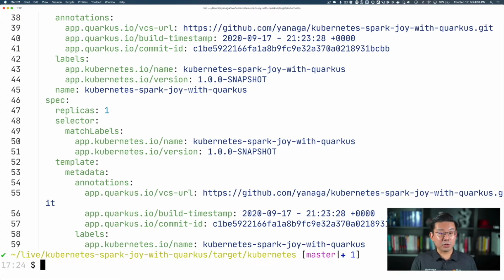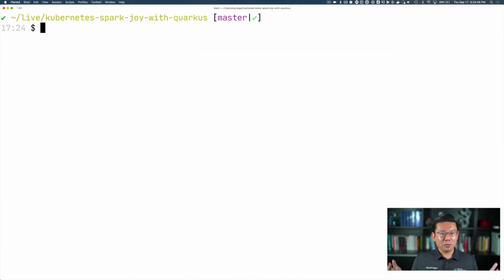Now let's try to commit this code. I'm going to push this to GitHub, and I'll hand over back to Ray because he has more features to show to you. Ray, what's next?